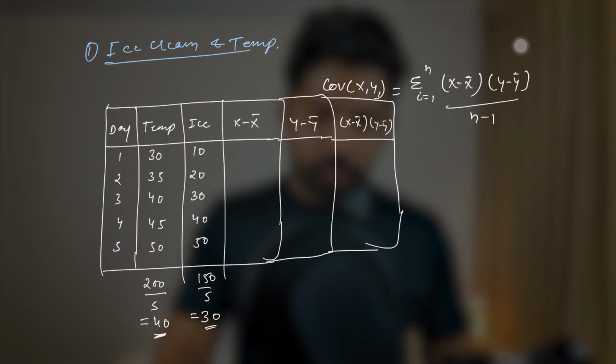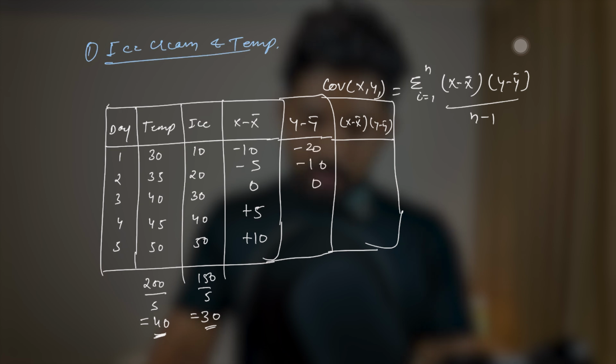Okay, now let's populate these values. The first will be 30 minus 40, which is minus 10, 35 minus 40, which is minus 5. This will be 0, this will be plus 5, and this will be plus 10. Similarly, for this it will be minus 20, minus 10, 0, then plus 10, and then plus 20.